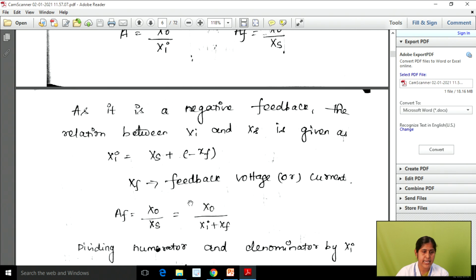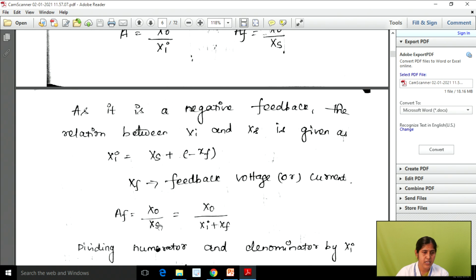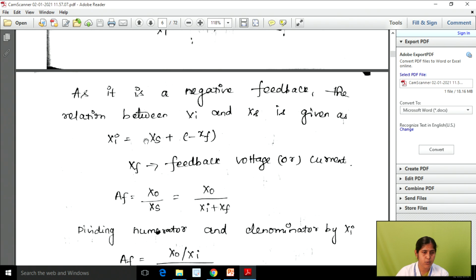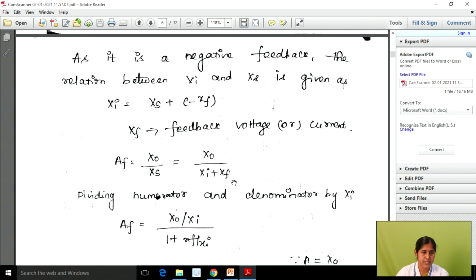From that we can calculate AF, the gain with feedback. AF is equal to X naught divided by XS, the formula we know. Here we know the expression for XS: from this equation XS is equal to Xi plus XF. So we can substitute this into XS, giving X naught divided by Xi plus XF.